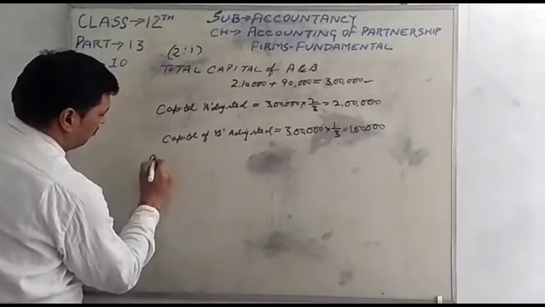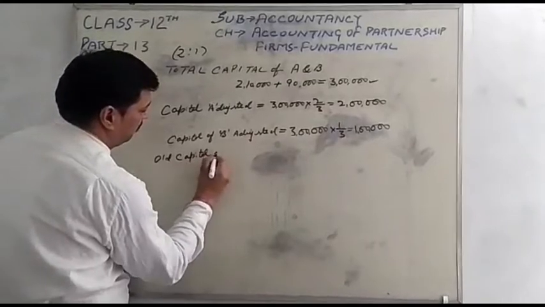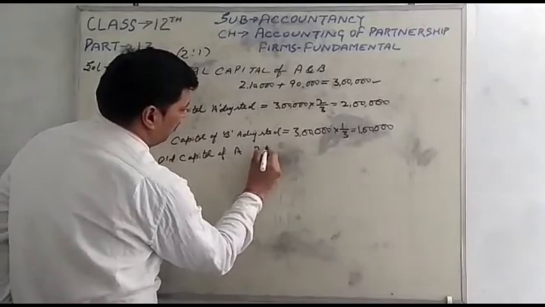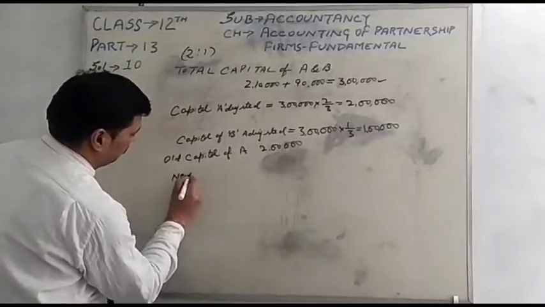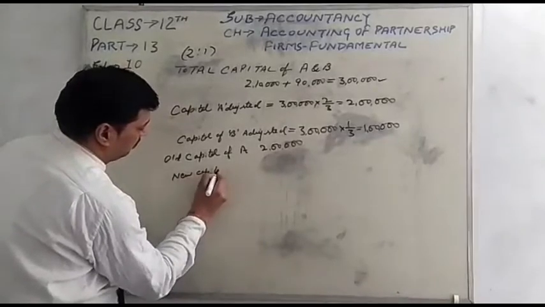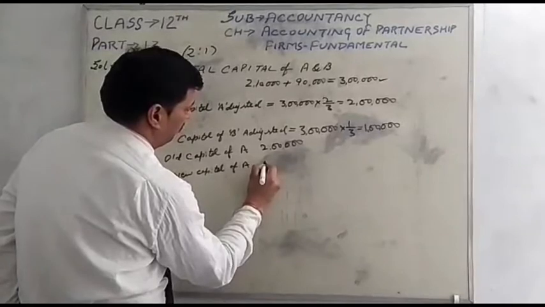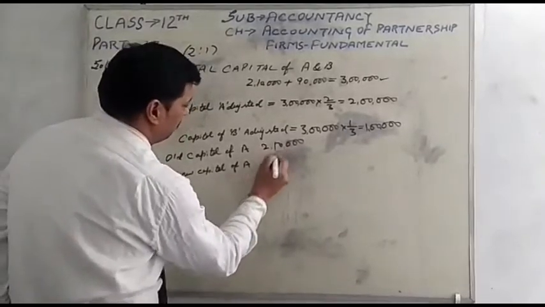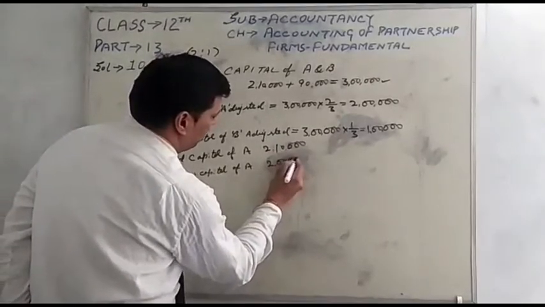Here we write old capital of A was 2,10,000 and new capital of A is 2 lakh.